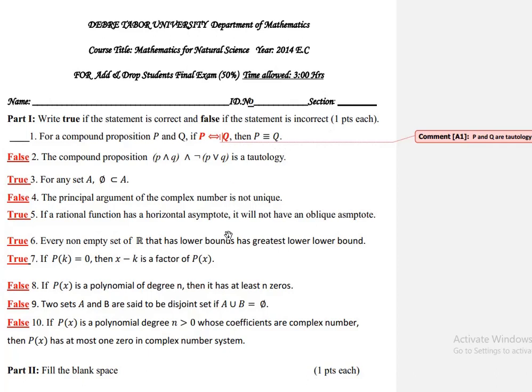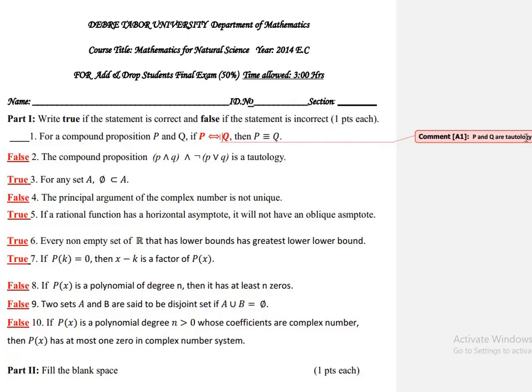ያላቸው 10 ጥያቄ ናቸው። ያላቸው አንዳንድ ማርክ ይዛሉ። አንደኛ for compound propositions p and q, if p implies q then p is equivalent with q. ይሄስ ችግር አለበት ሲጻፍ፣ እና መጻፍ የነበረበት እንዲህ ነበር። for compound propositions p and q, if